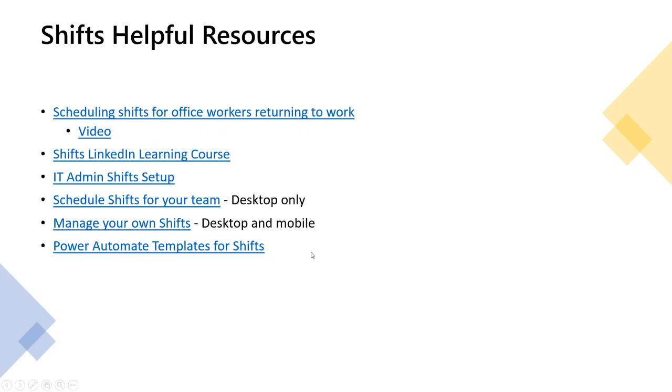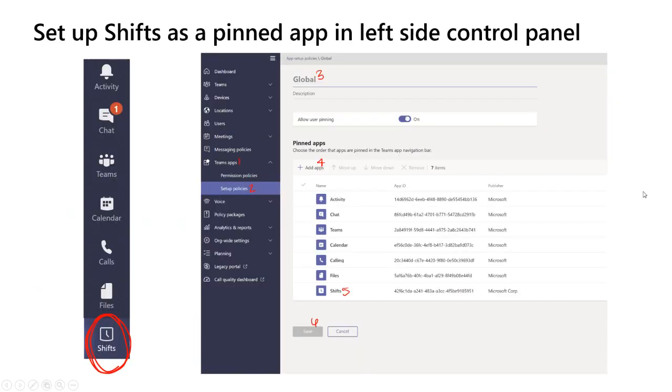Once you get a hold of shifts, and if you're interested in it, there are templates and they're included in here in our GitHub portal on how to specifically automate certain requests. So if you feel like you're getting advanced and you want to add something more in there, I have added this Power Automate template in here. And lastly, as supplementary information for anybody on the call that might be an IT admin that needs to implement this in their admin panel, this is a step-by-step guide I just took a screenshot of that walks through that.